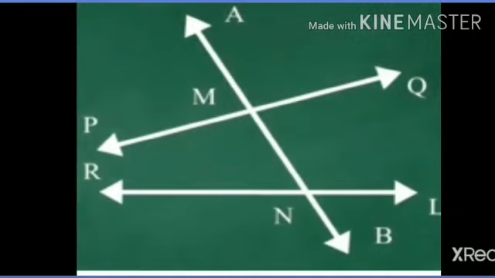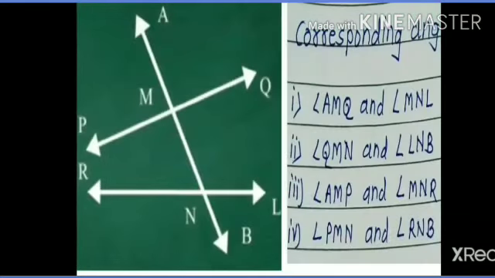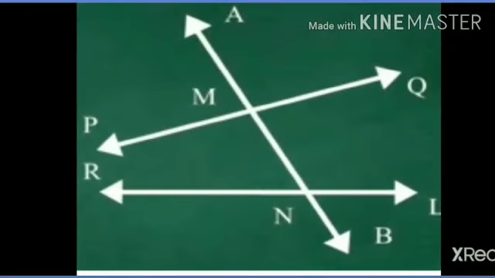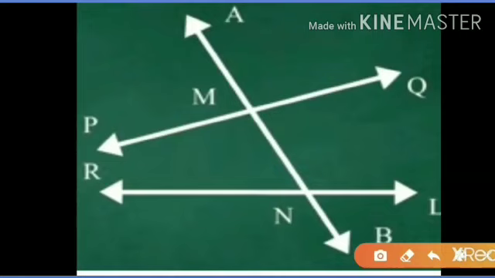Now, we have to find the fourth pair of corresponding angles. See here, in the diagram, line PQ and line RL are two lines and AB is the transversal. See in the diagram, angle PMN and angle RNB. This is the fourth pair of corresponding angles.